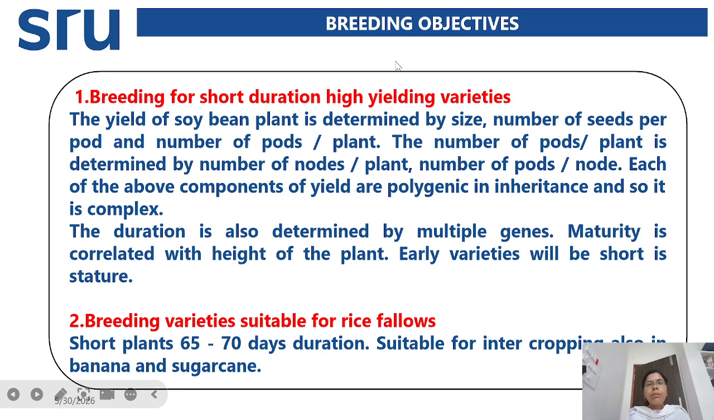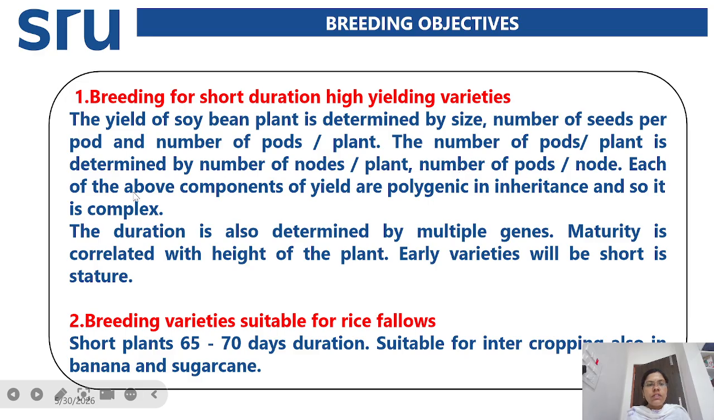So next, coming to the breeding objectives. The first breeding objective is breeding for short duration high yielding varieties. Generally, the yield in the soybean plant is determined by the seed size, the number of seeds per pod, and the number of pods per plant. Based on these three parameters, the yield of the soybean plant is determined. And out of that, the number of pods per plant is determined by the number of nodes per plant and the number of pods per node.